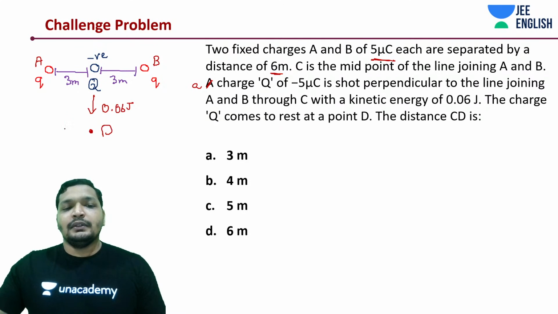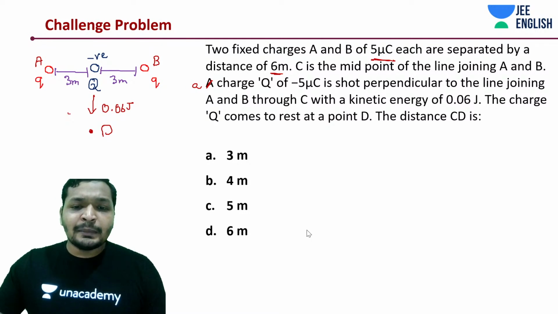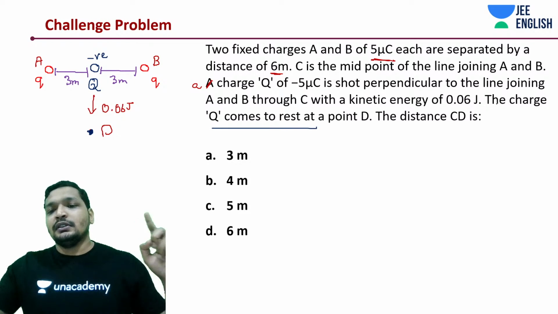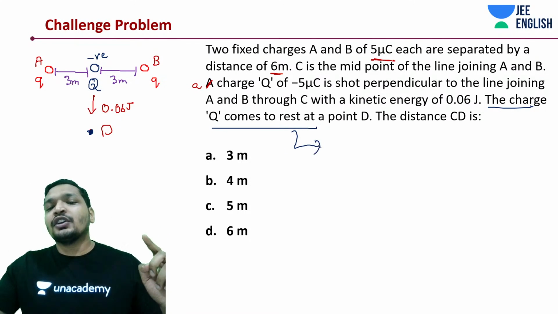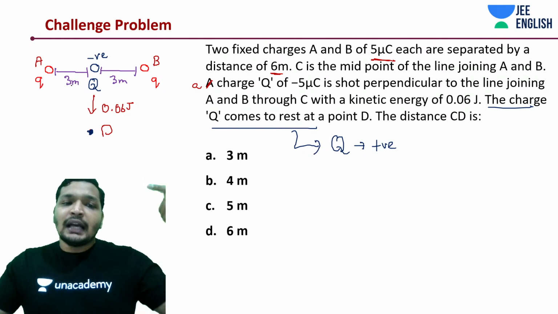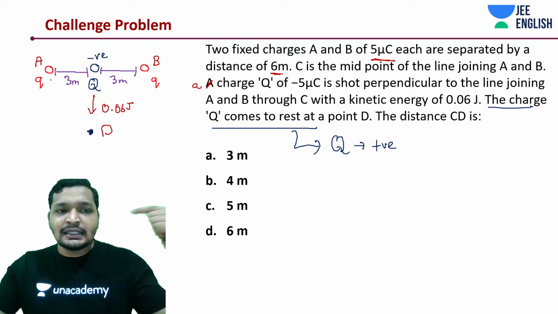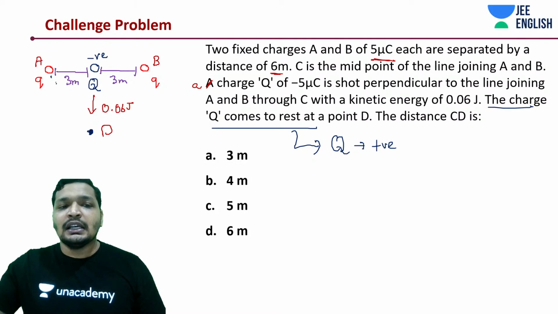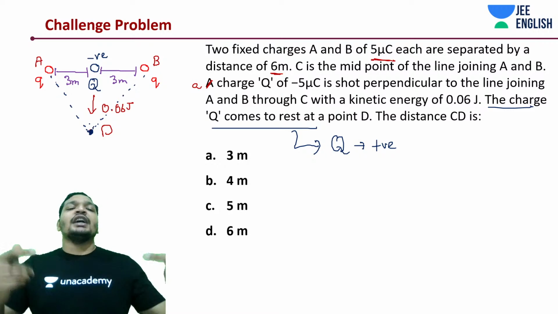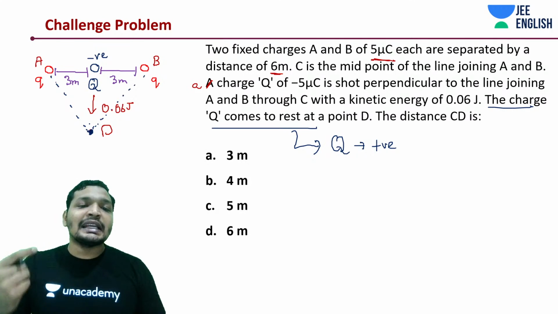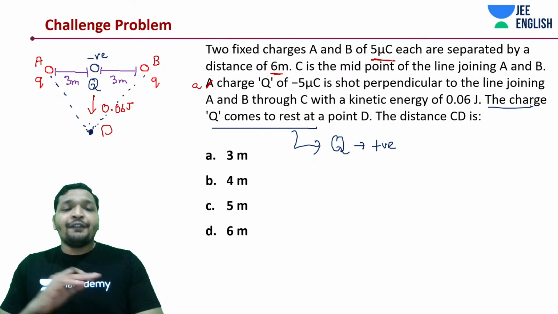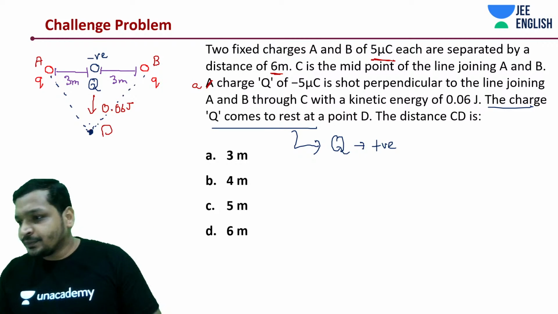If you remember, I told you this is not at all possible. The charge Q cannot come to rest if this Q was positive. Why? The reason is, as the distance from the system of charges increases, what is happening? For a positive charge, is the potential increasing or decreasing? It's decreasing. When the potential is decreasing, what should happen? The potential energy should be translated into kinetic energy, if no external force is acting on the system.